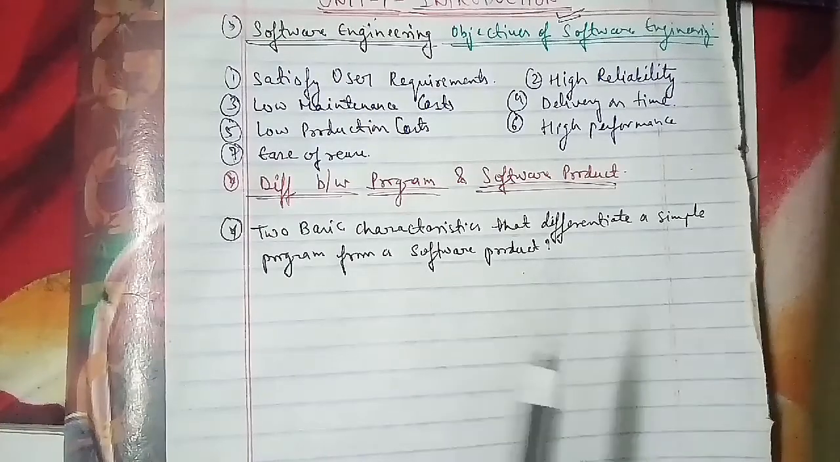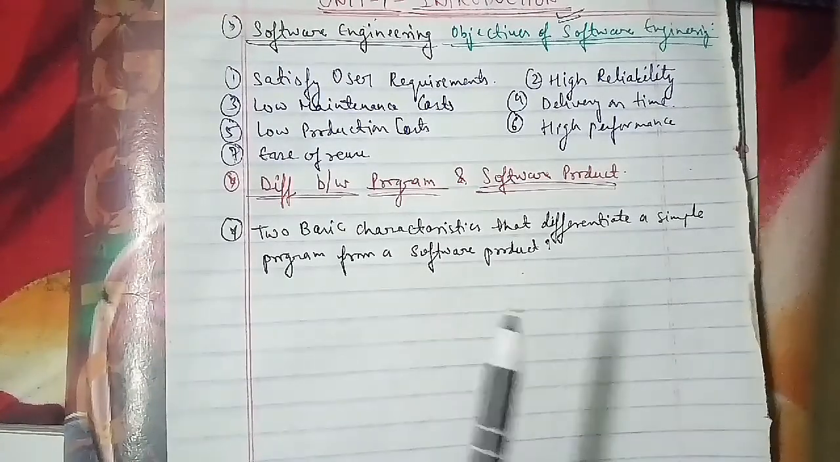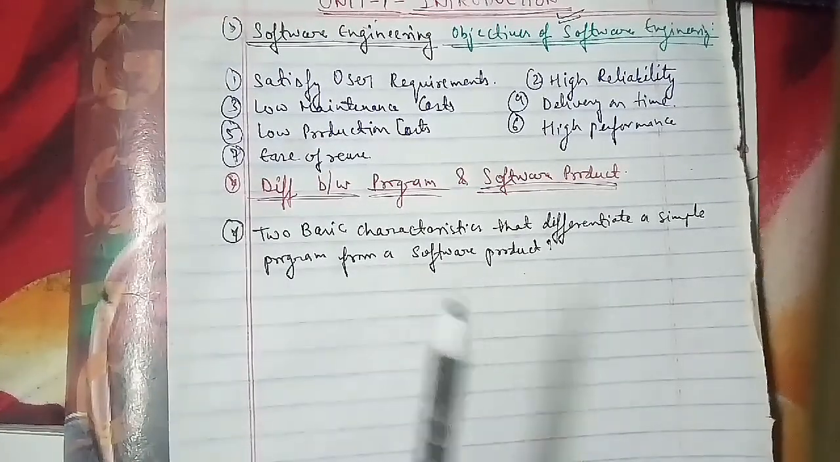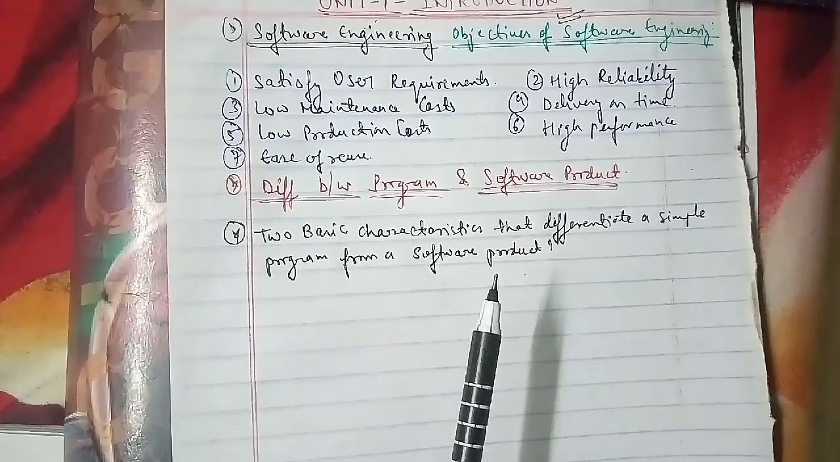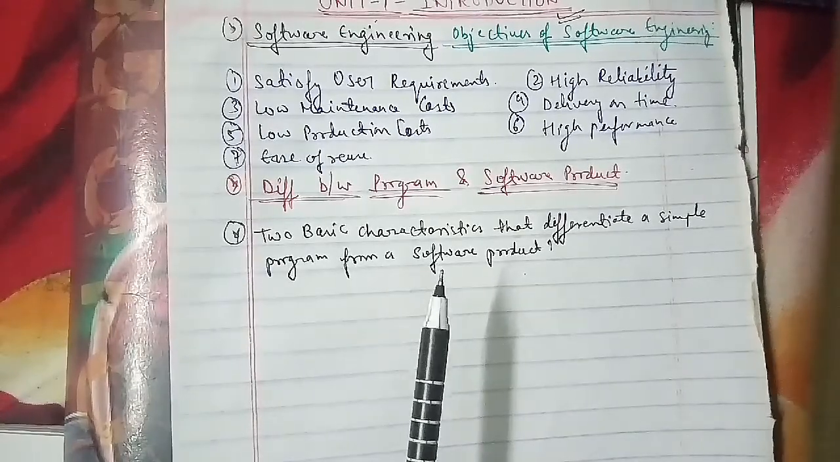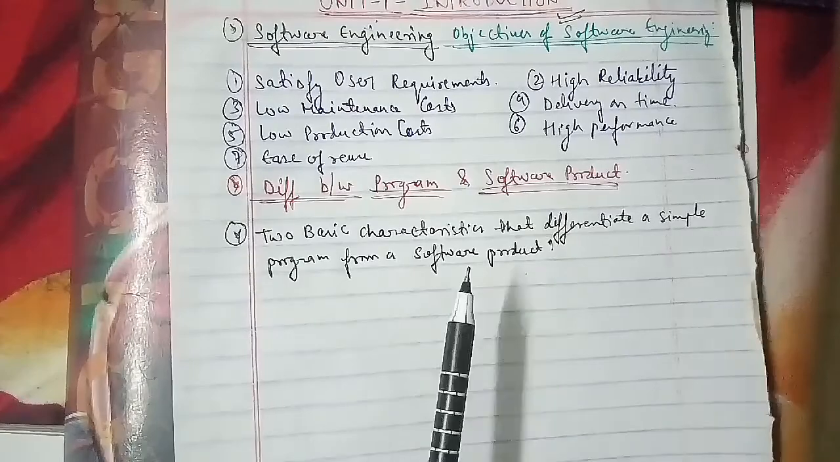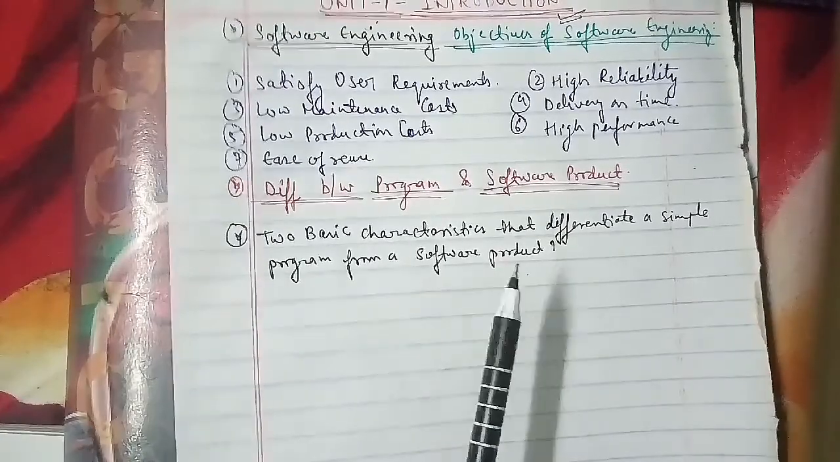The second thing we can say is that there is a lack of user interface, or a very limited user interface, for the program, and on the other hand, a good user interface is required by the software product only.